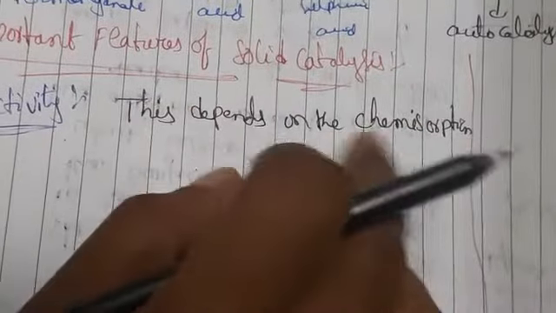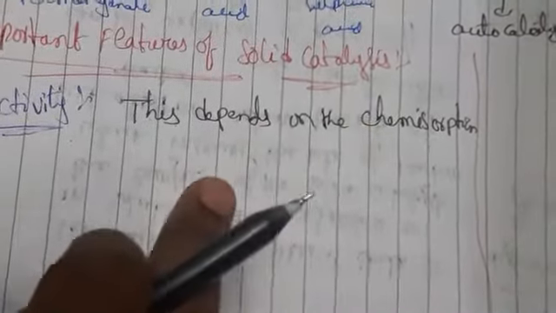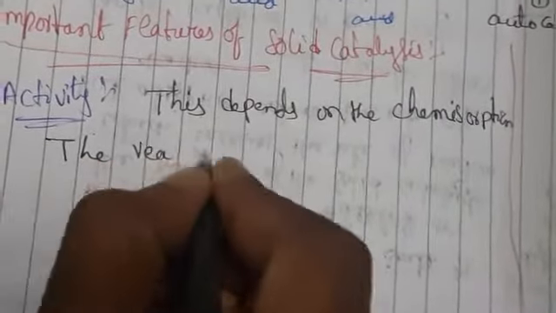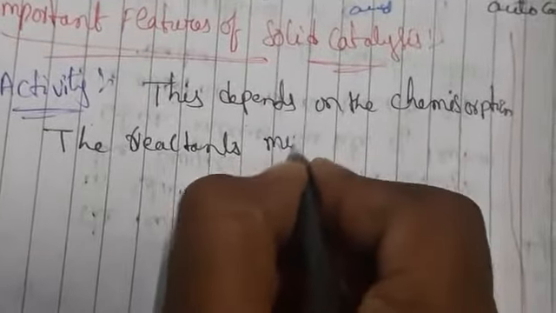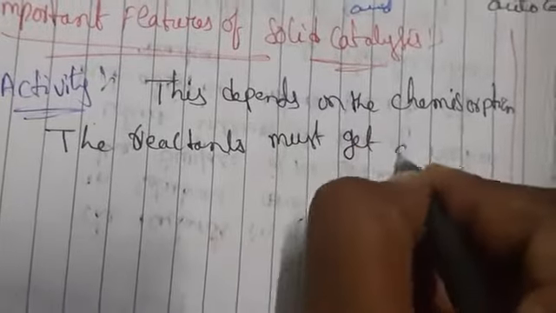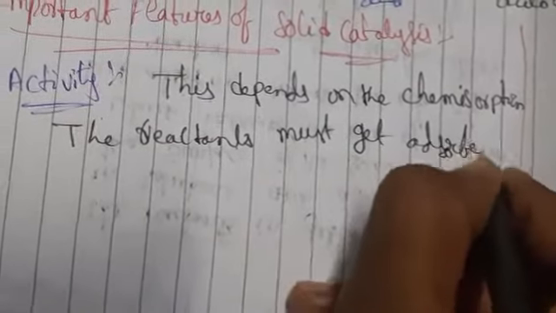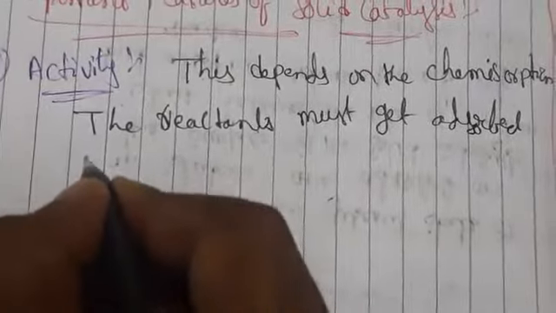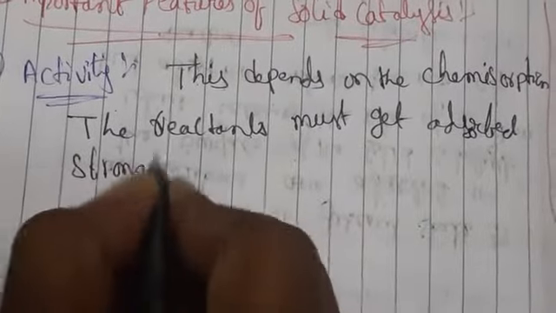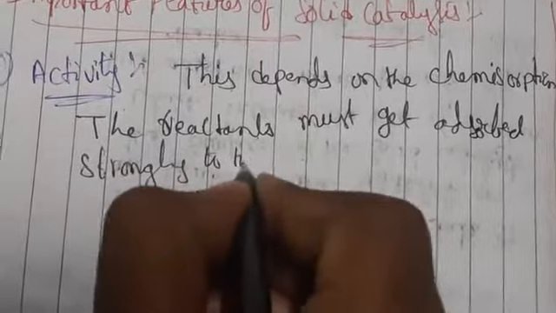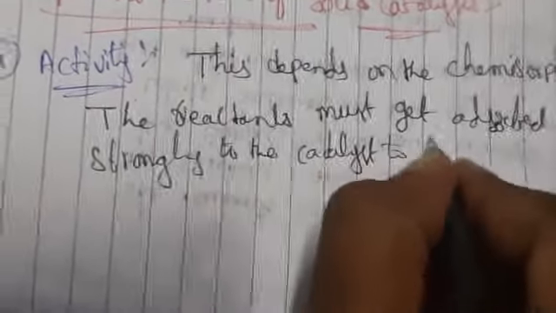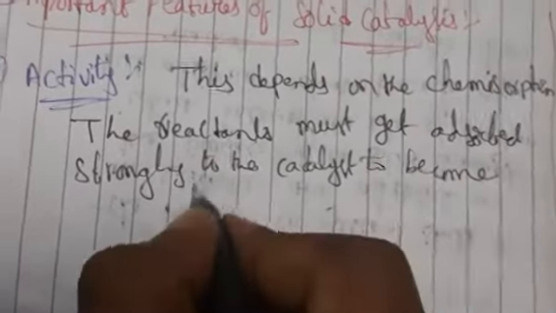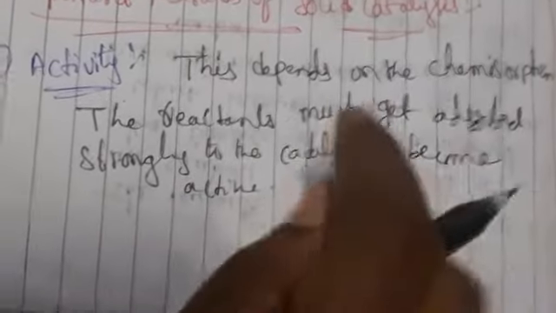It mainly depends upon chemisorption, but the reactants must get adsorbed strongly to the catalyst to become active.